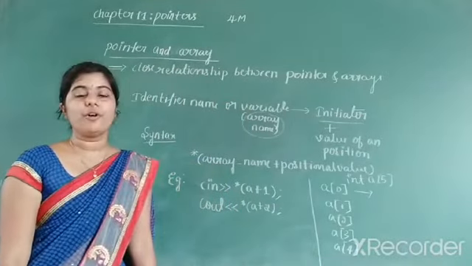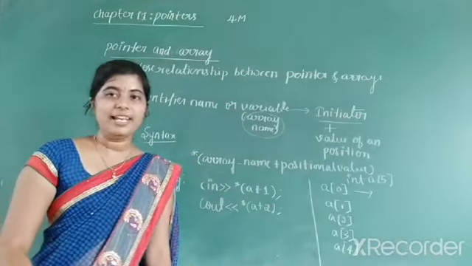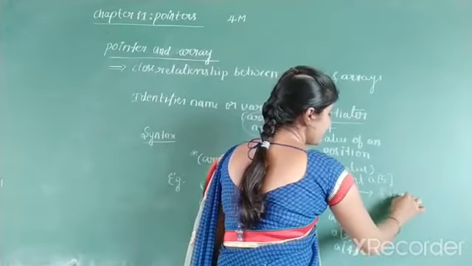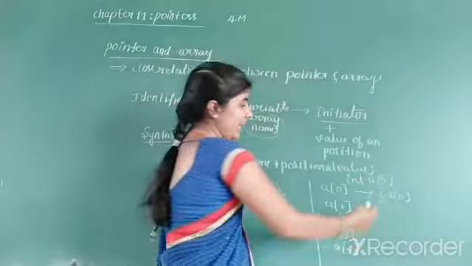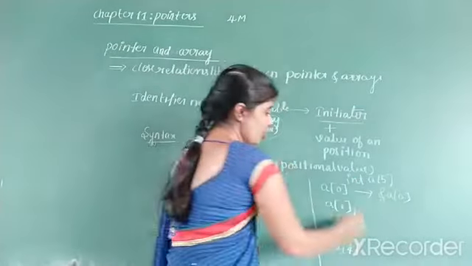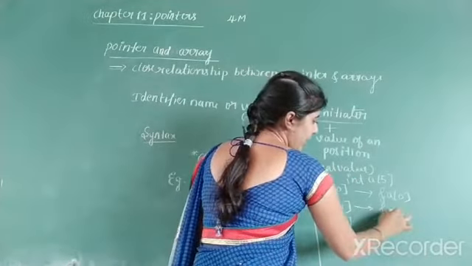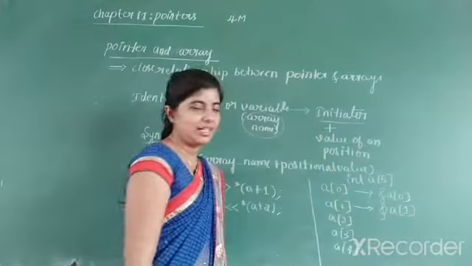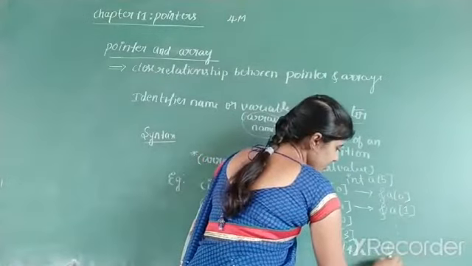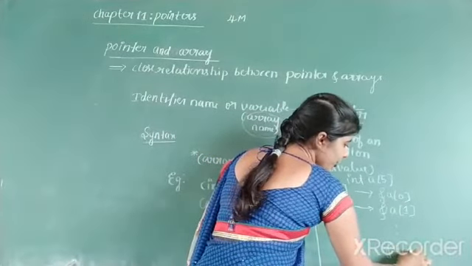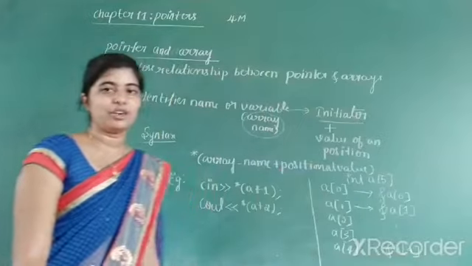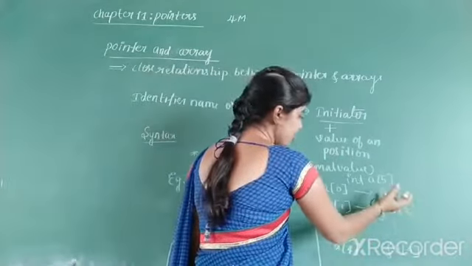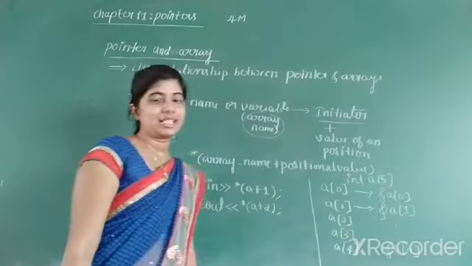The address of all these elements can be obtained by using the address operator. Means &a[0], if you write that, you will get the address of the first element. If you write &a[1], you will get the address of the second element. Similar to that, you can use &a[4] to get the address of the fifth element or the last element. So this is how we can access the address of elements of an array explicitly.